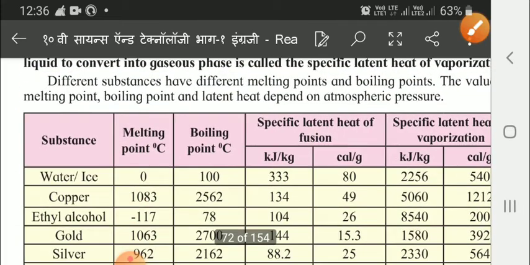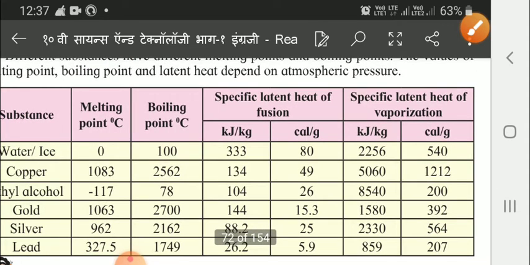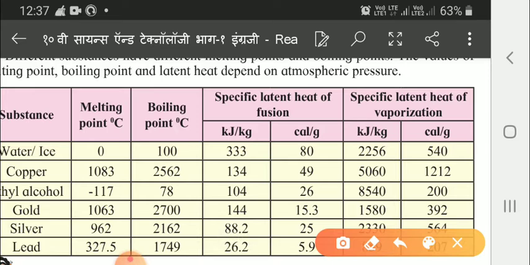Here this table is given. You have to learn this table. See here, for melting water or ice, the melting point is 0 degree, boiling point 100 degree. Then the specific latent heat of fusion in kJ per kilogram, kJ means kilojoule, is 333, and in calorie per gram it is 80. Then the specific latent heat of vaporization in kJ per kilogram, as I already told, is 2256, and in calorie per gram it is 540. This way the full table is there.